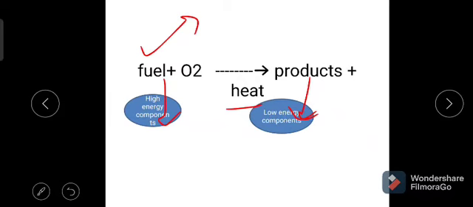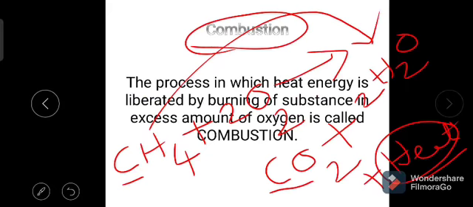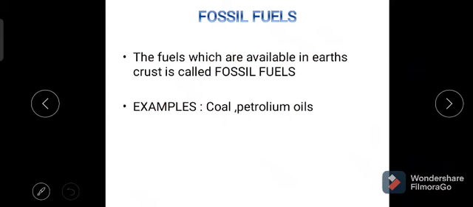The important sources of the fuels are coal, petroleum, and oils, the amounts of which are decreasing day by day. These are stored and available in the earth's crust and are generally called fossil fuels. The fuels which are available in the earth's crust are called fossil fuels.